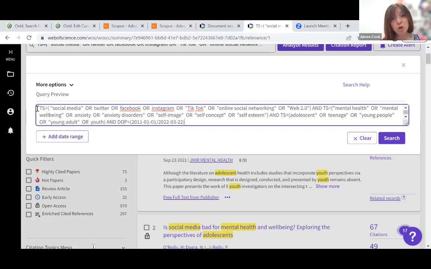So again, your job as the reviewer is to do the best with the interfaces that you're given. And again, another reason that we suggest you start with the more complex of the searches and then move down to the simpler ones, rather than the other way around. So that's the difference between controlled vocabulary and keywords.